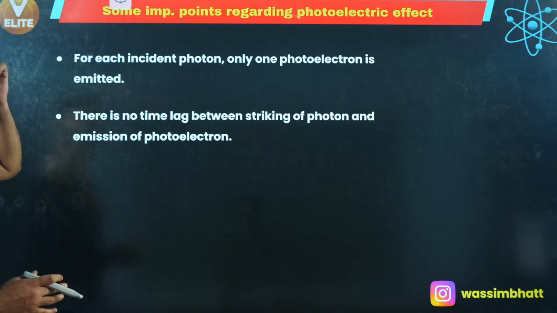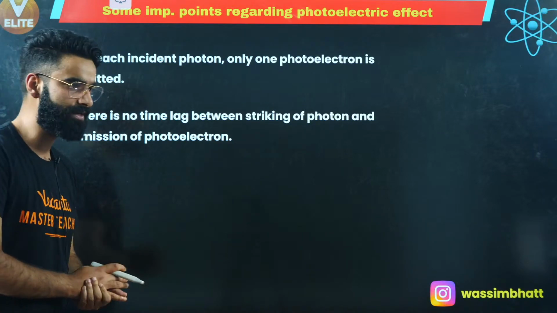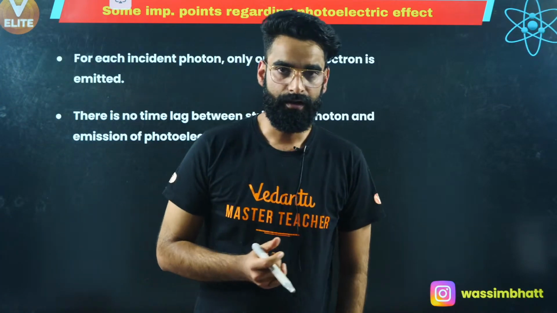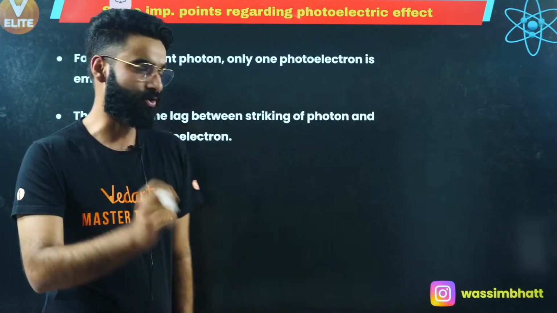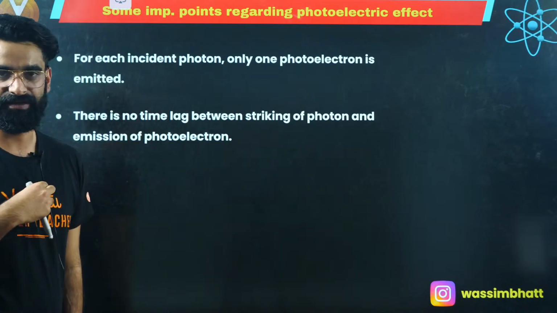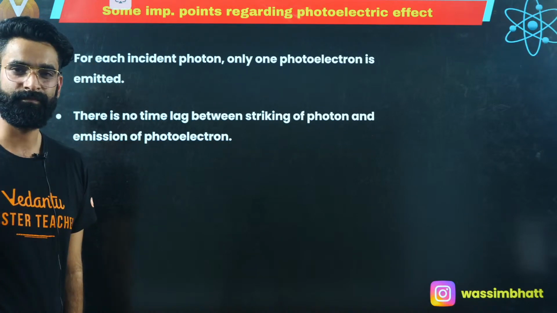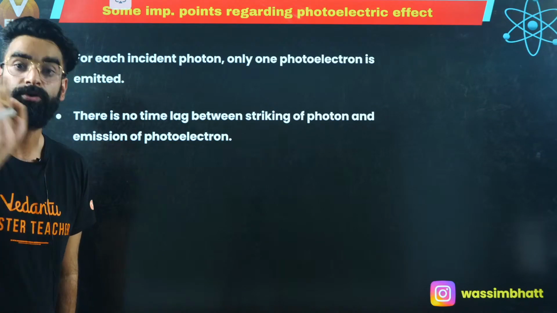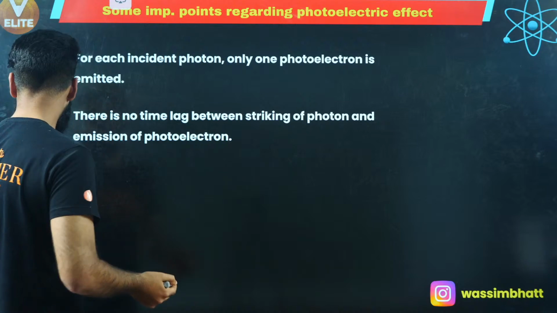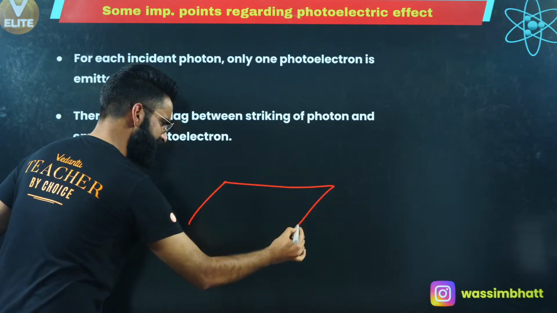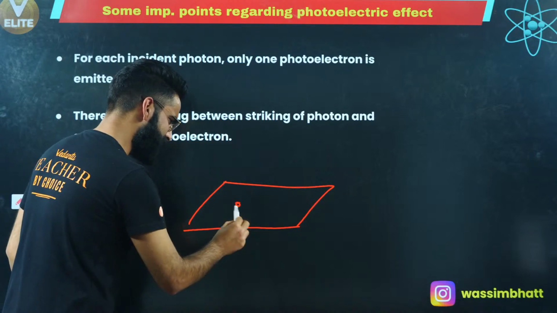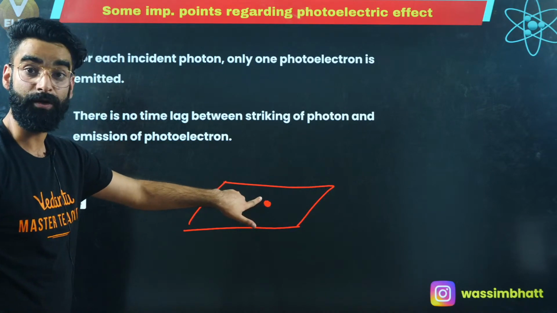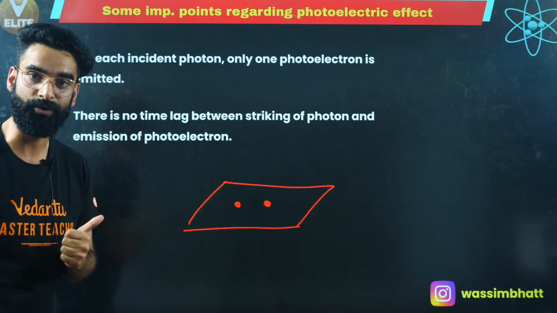Perfecto. Now, some important points related to the photoelectric effect. There are some important points which you need to remember. Remember, guys, in order to knock out one electron from the metal surface, 1 photon is enough. 1 photon is enough to knock out 1 electron. Let me make you understand like this. For example, this is the metal surface. Let's say this is the electron and this is 1 more electron. Let's say these 2 electrons I have to take out. So in order to take these 2 electrons out, I need 2 photons.